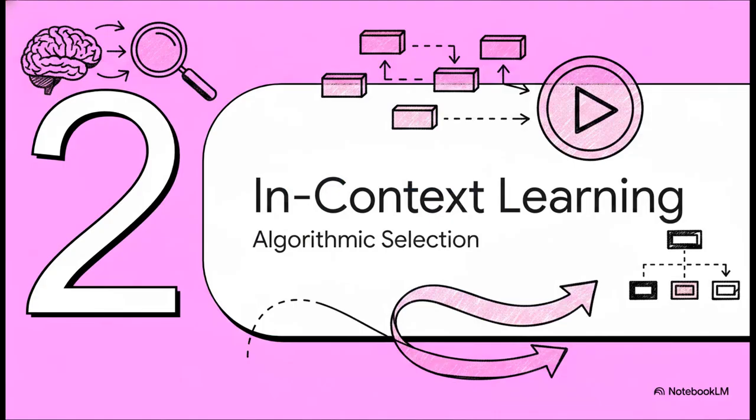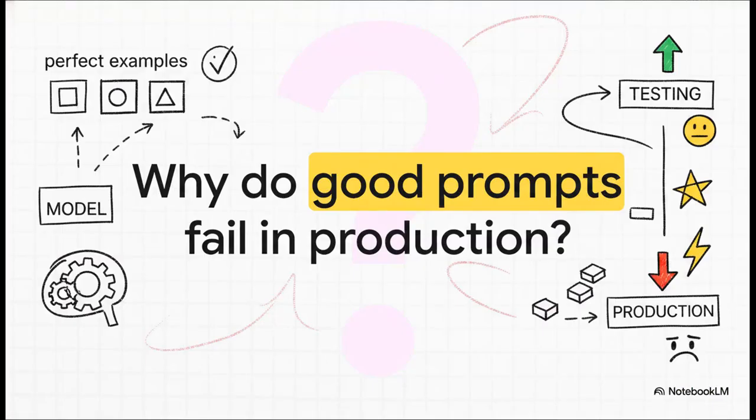Moving right along to Section 2, taming in-context learning. Now you might be wondering this. Have you ever set up the perfect prompt? You give the model flawless examples of what you want, a technique we call few-shot prompting, and it works like an absolute dream in testing, but then you push it to production and bam, the accuracy just plummets. So why do perfectly good prompts suddenly fail in the wild?